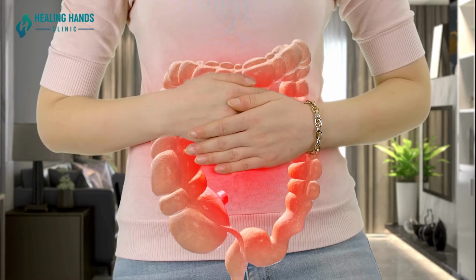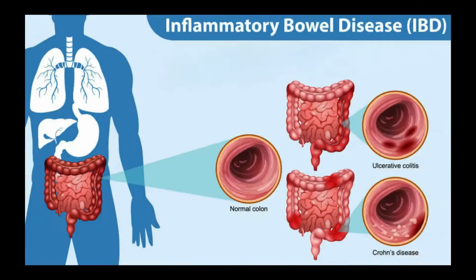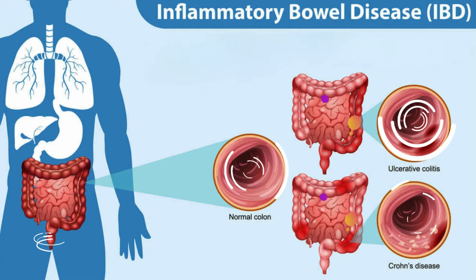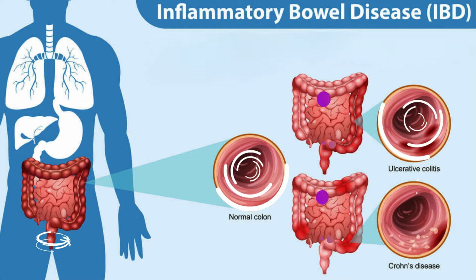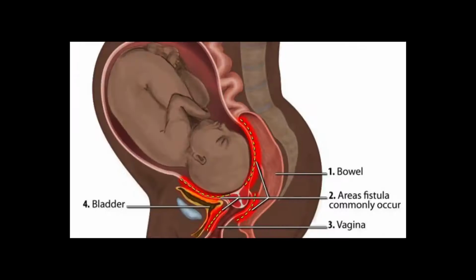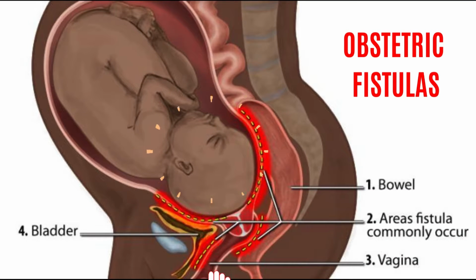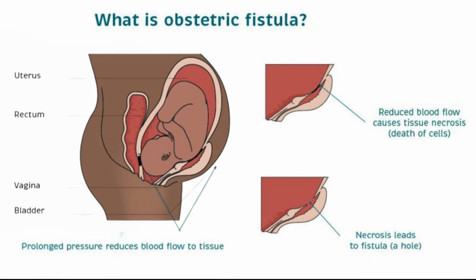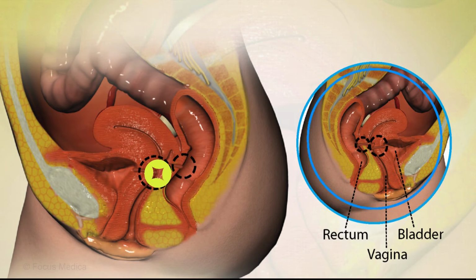Inflammatory bowel disease, IBD. Conditions like Crohn's disease and ulcerative colitis can cause inflammation and lead to the formation of a fistula. Obstetric fistulas. These are often caused by prolonged obstructed labor during childbirth, particularly in areas with limited access to proper medical care. The pressure from the baby's head can cause tissue damage and subsequent fistula formation between the birth canal and nearby organs, such as the bladder or rectum.